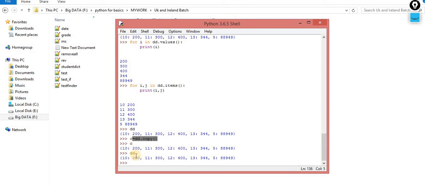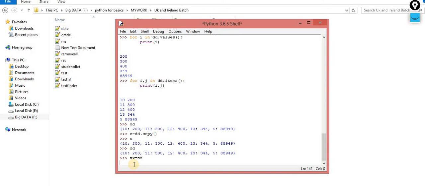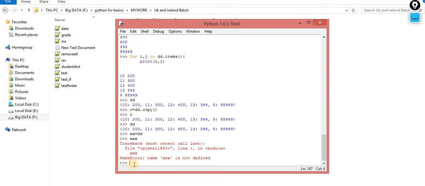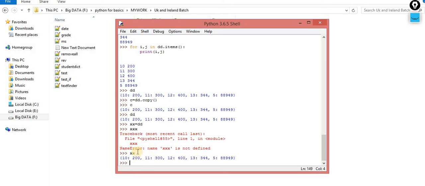I am not making the clone of the same, I am copying it. For the cloning, you can use this. Let's suppose xx is equal to dd. Now this concept is called cloning. Why so? Because I am referring to it, I am not reassigning it. Here I did the concept of reassigning. That means I make the clone of this existing dd inside C. So this is the process, the way by which you can copy, and this is the way you can do the aliasing.